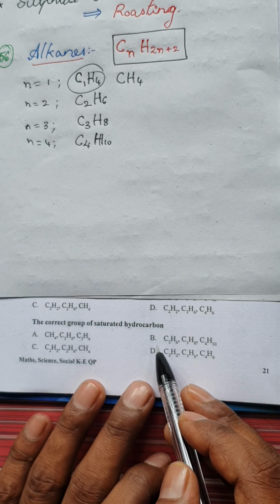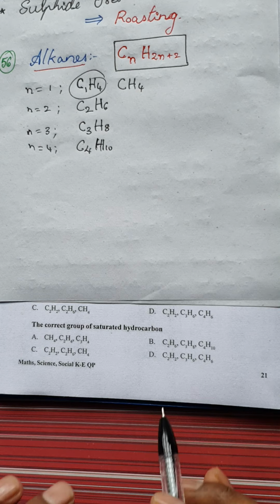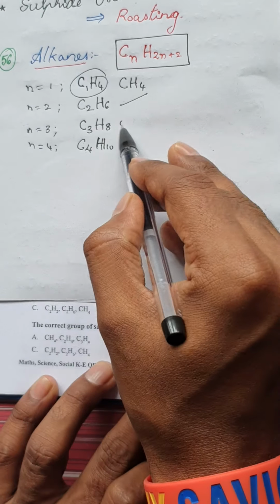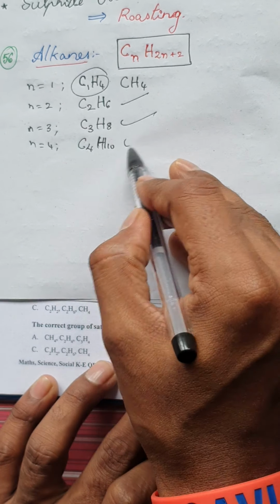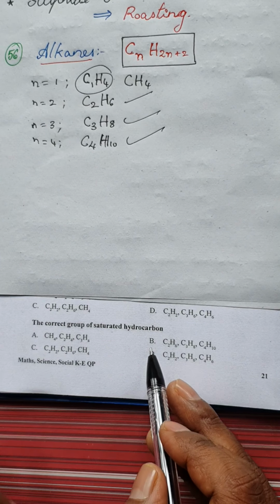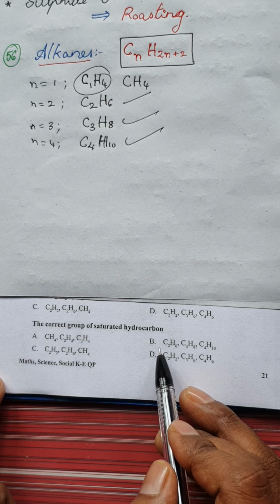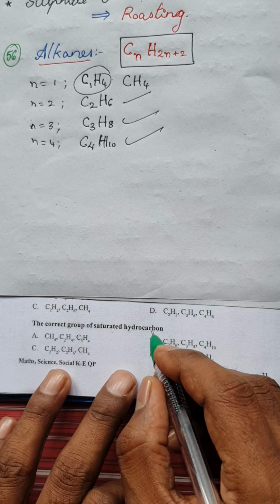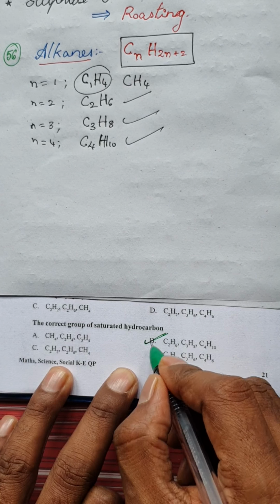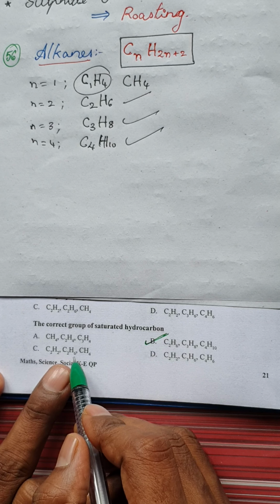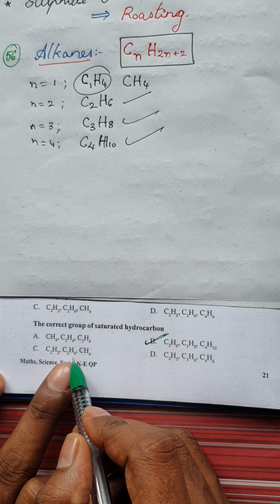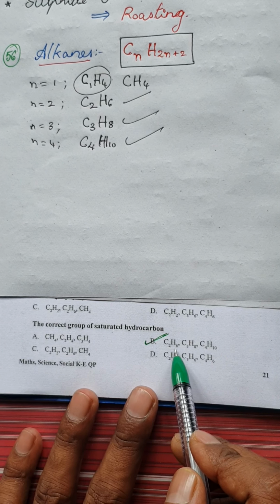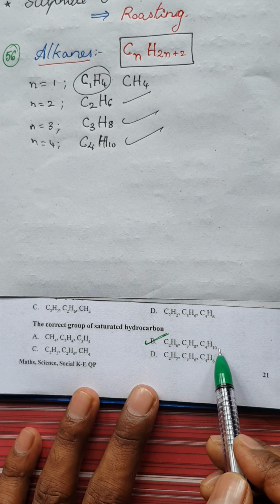Going to option B. What are the options you can find in B? You have C2H6, yes. C3H8, yes. And C4H10. So because in this option all three are alkanes, which are saturated hydrocarbons, this is the correct group. If you check the other two, at least one out of those three compounds would be an unsaturated one. I want the saturated hydrocarbon group. So the correct group is C2H6, that is ethane, propane and butane.